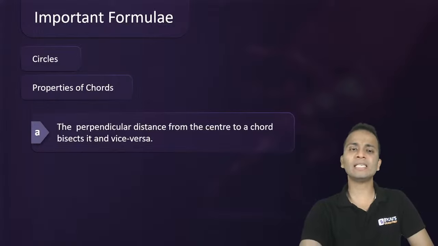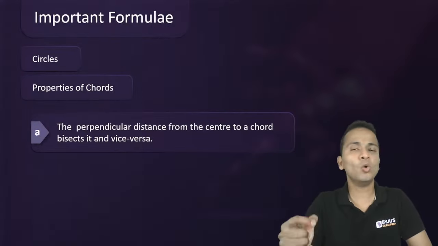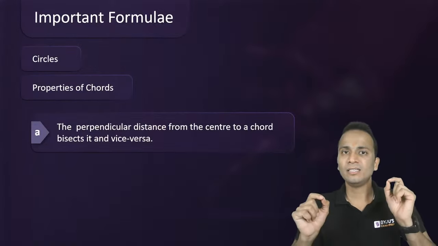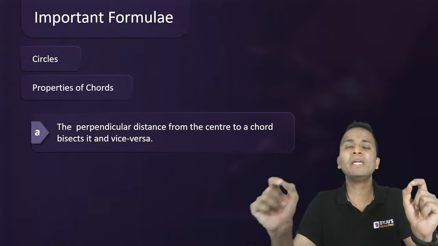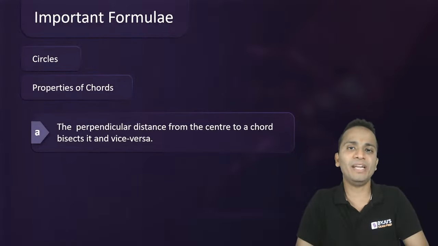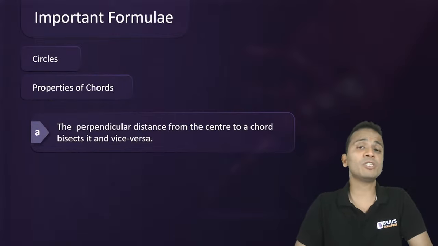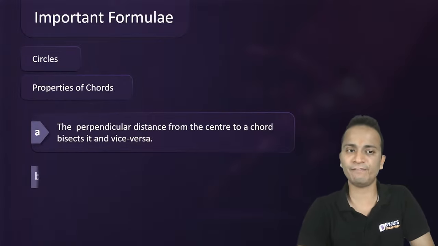The perpendicular dropped from the center of the circle to the chord will bisect the chord, and the line joining the center of the circle to the midpoint of the chord will be perpendicular to it. So this is the very first property.